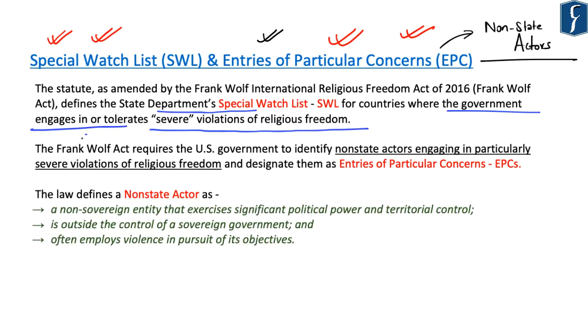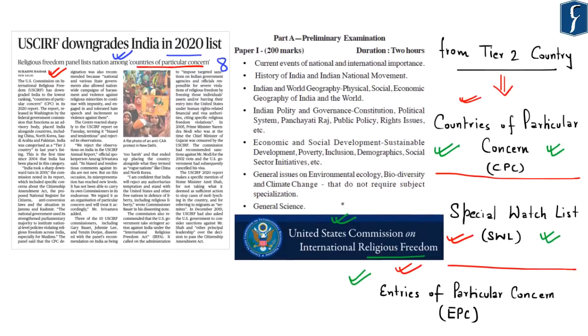So it highlights that the Frank Wolf Act requires the United States government to identify non-state actors engaging in particularly severe violations of religious freedom and designate them as entities of particular concern, or EPCs. So these are the three categories with respect to this particular report of the US Commission on International Religious Freedom, namely countries of particular concern, countries under special watch list, and entities of particular concern, which deals mostly with non-state actors.